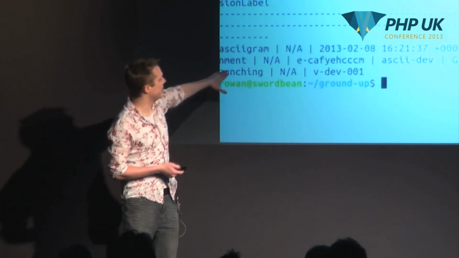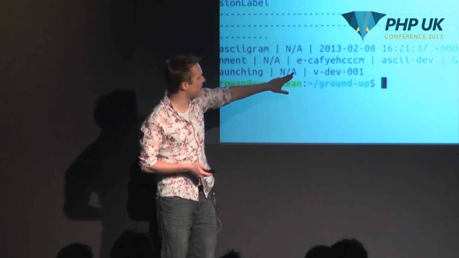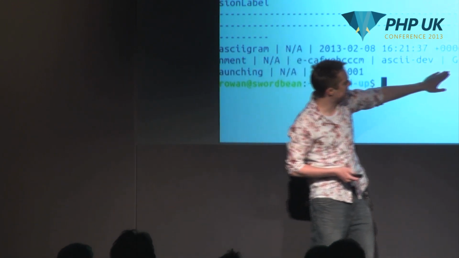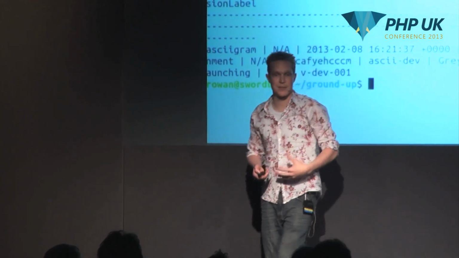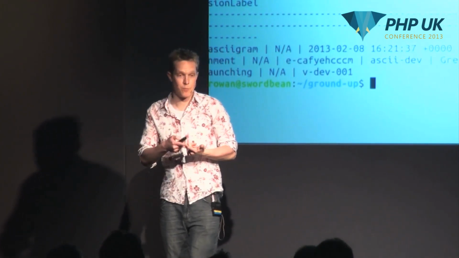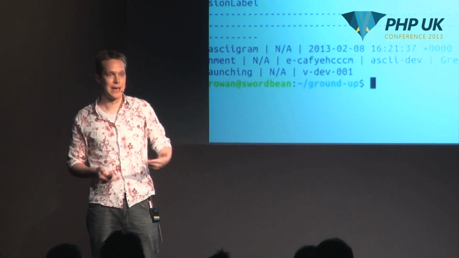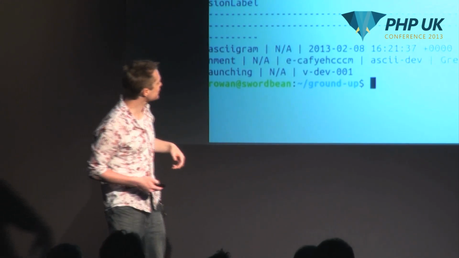Okay. Now we create the environment that is going to basically glue that version to our container. So inside of here, now you can see that we're starting to get a lot more options available to us. So let's fire up an environment again. This is our development environment, and we're passing in the stack that we're interested in running, which is that 64-bit version of PHP again. And we get back the answer that our environment has come up, and we start to see some interesting things in here, like the health status. So when the environment is coming up, it's gray. You've got red for obviously when it's unhealthy, green when it's happy, and yellow for when it's somewhere in between.